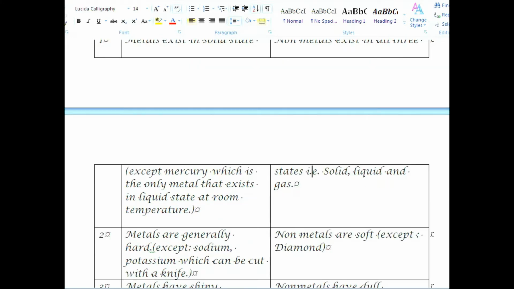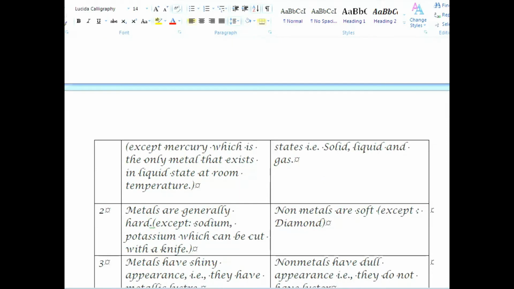Metals are generally hard except sodium, potassium, etc., which can be cut with a knife, while non-metals are soft except diamond, which is the hardest known substance on the earth.